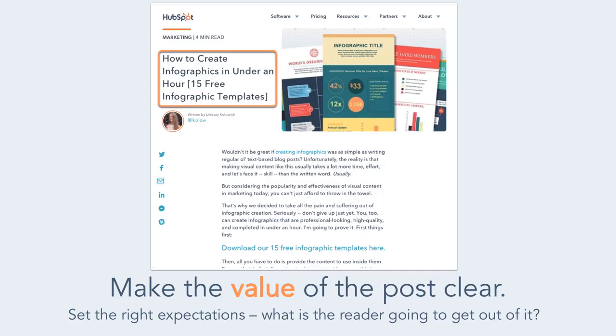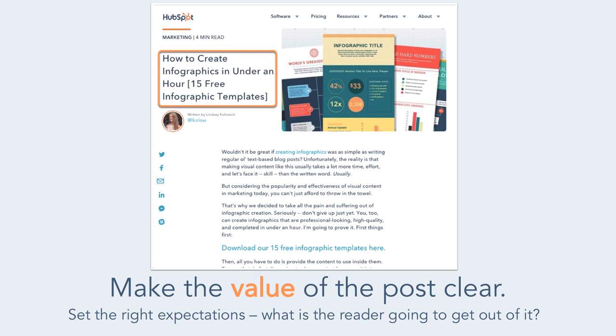And also make the value of the post clear in your title. Your title should help readers and search engines understand what your post is about. Set the right expectations. What is the reader going to get out of your post? What information is covered? What format is the blog post going to take?